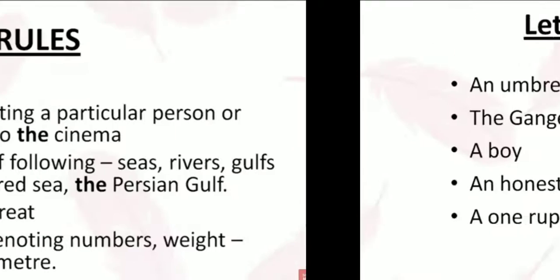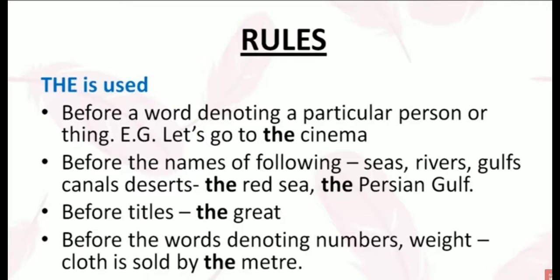Okay. The next rule is for the. The is used before a word denoting a particular person or thing. For example, let's go to the cinema. It is a particular thing mentioned in the sentence. That's why before cinema the article used in this sentence is the.